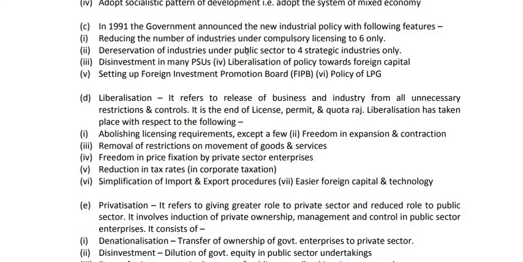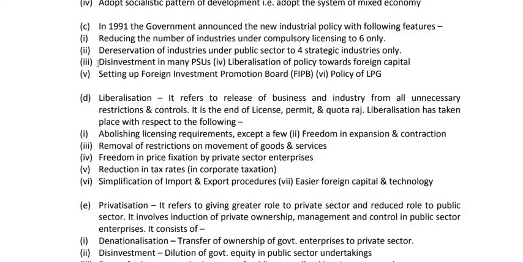That means the private sector was allowed to enter into such industrial sector except the 4. What are these 4? First was railways, second was post and telegraph, third was defense, and fourth was atomic energy. So except these 4 strategic industries, all were opened for the private sector. Only these 4 were kept in the public sector.